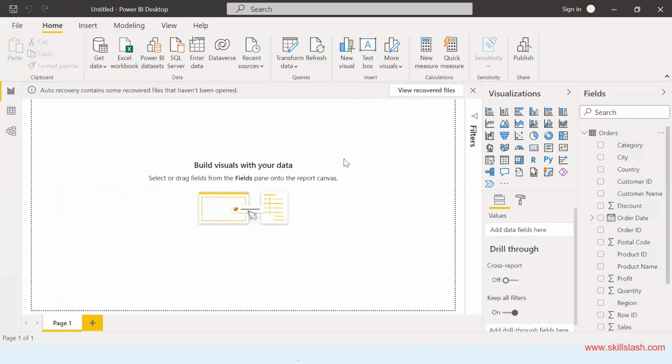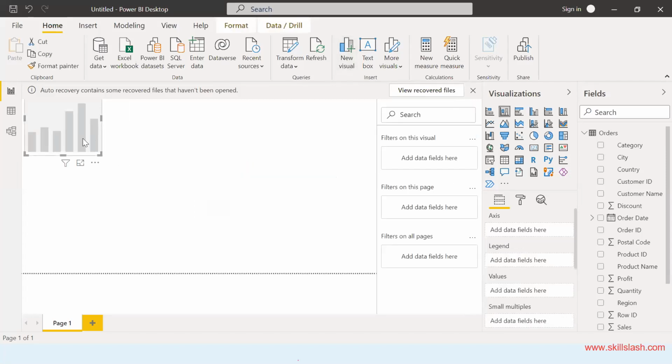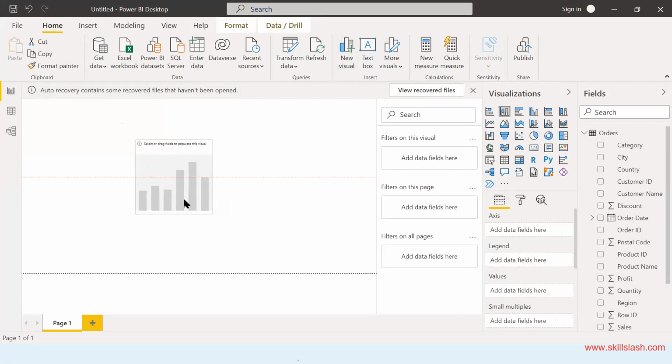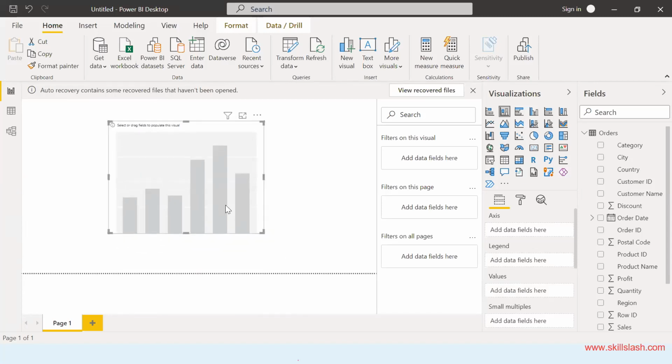So what we are going to do, first of all, from the right hand side, whichever data set you are using, don't worry about the data set as of now. On that data set, just click on this new visual. As you click on this new visual, you will see a dummy visual on which you can plot.